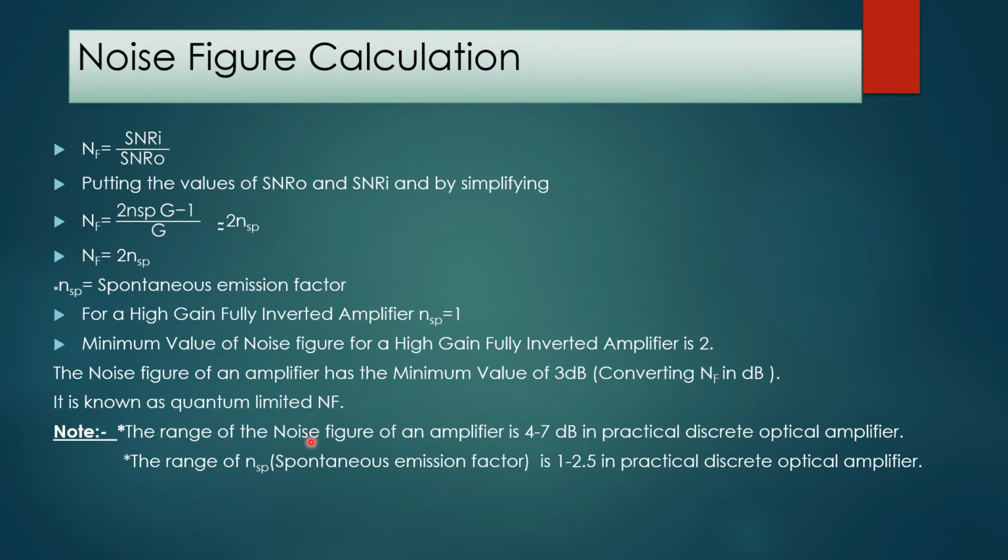Note, the range of the noise figure of an optical amplifier practically is around 4 to 7 dB. But in many cases we have seen the upper limit of the noise figure varies till 8 to 9. The range of the spontaneous emission factor n_sp is 1 to 2.5 in practical discrete optical amplifiers. So this is the range of the spontaneous emission factor, and this is the range of the noise figure. So moving to the next slide.